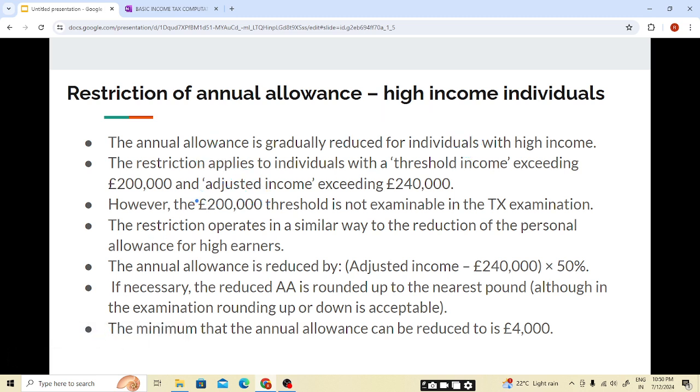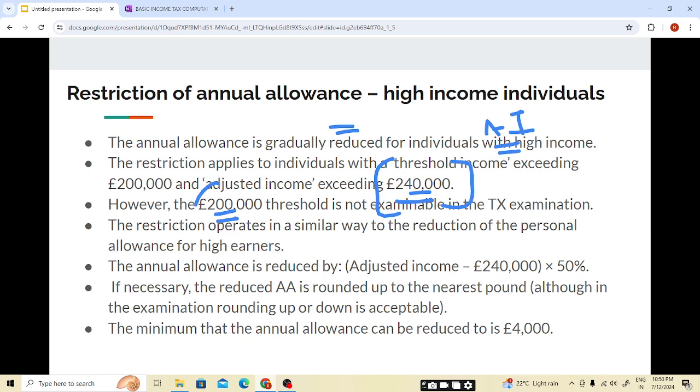If our income threshold exceeds 200,000 pounds, then we'll be tapering the annual allowance. We'll be seeing if our adjusted income, in case of annual allowance. In case of PA it was adjusted net income, students. It was adjusted net income. In case of annual allowance it is adjusted income. Now we'll be seeing how to calculate the adjusted income.